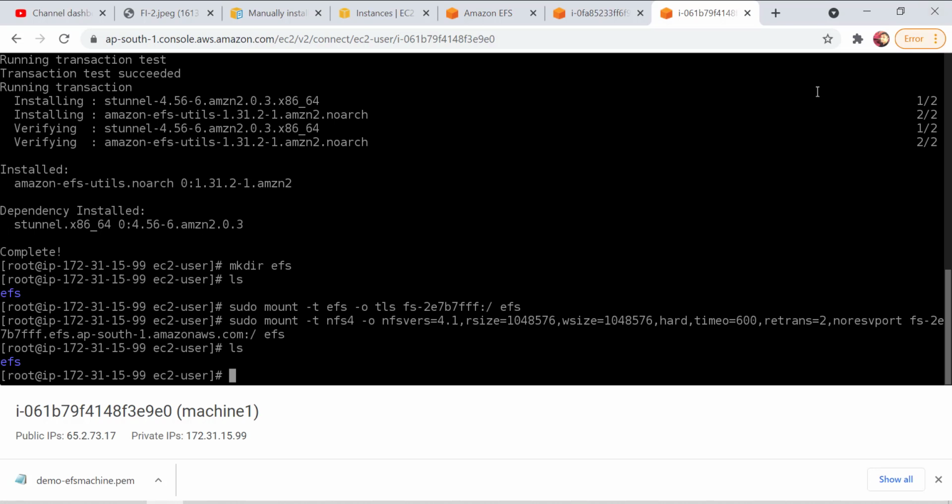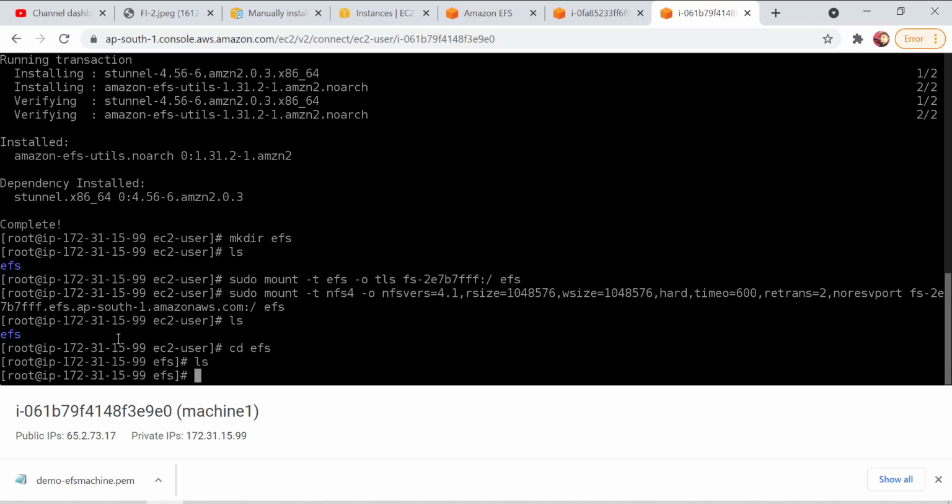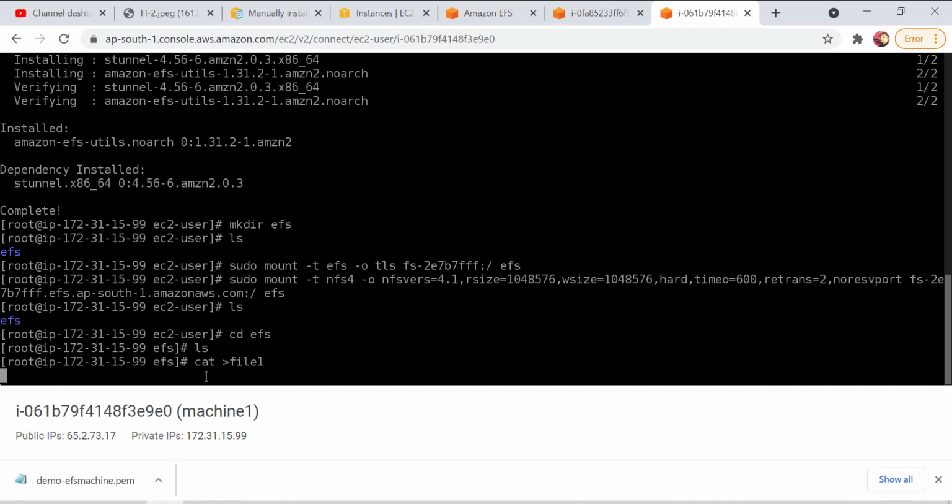So let's do one thing. Let's check. cd means change directory. So I'm changing my directory to EFS. Now you can see it has changed from ec2-user to EFS. When I run ls, I don't have anything. Let me create a new file. With the help of this cat command, you can actually create a new file. So I'm creating a file here.